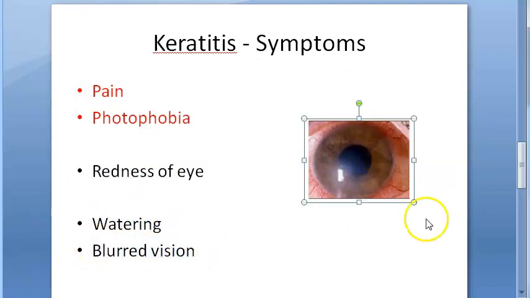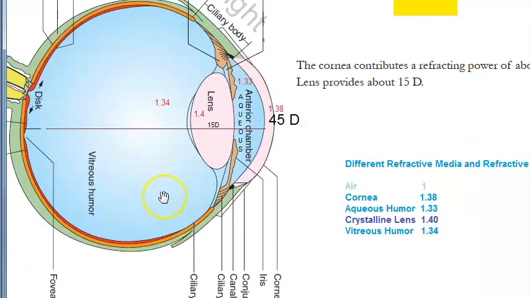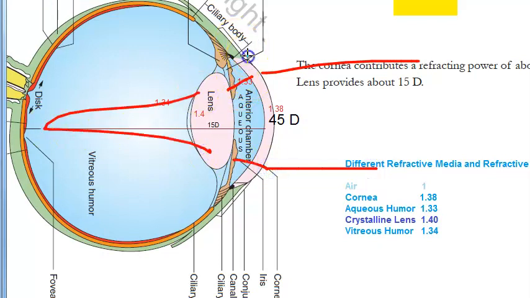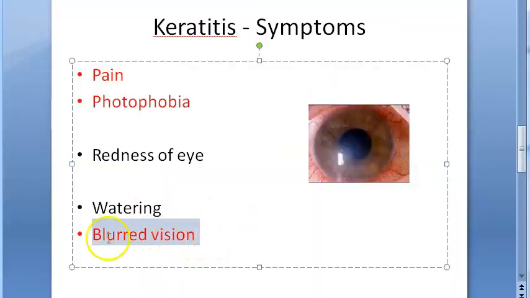Blurred vision obviously, right? Because cornea is very important for vision. It helps in bending the rays so that you can focus. Otherwise, in conjunctiva and all, if it's inflamed, vision is not at all affected. But cornea will affect vision and the pain will be more, because it has many nerve endings. So remember, vision is affected.